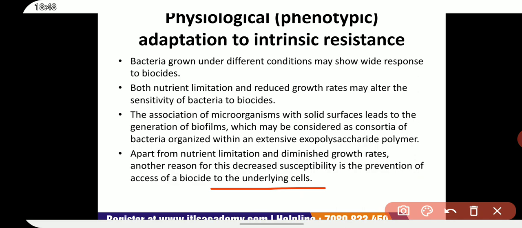Thus, we can say in this mechanism, the glycocalyx as well as the rate of growth of the biofilm microcolony in relation to the diffusion rate of the biocide across the biofilm can affect susceptibility and growth.